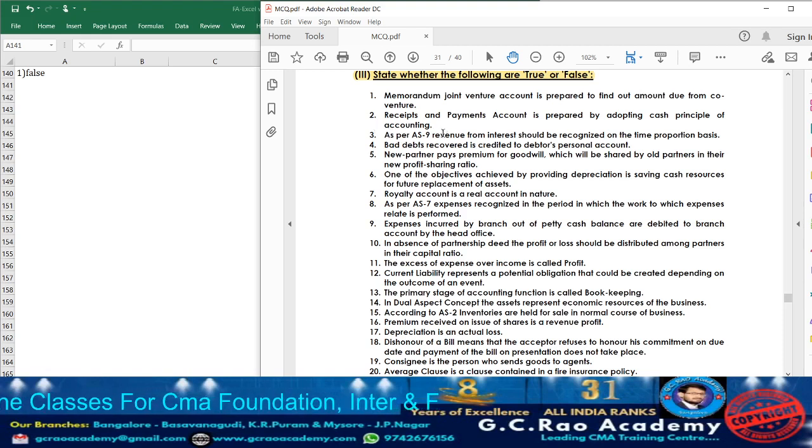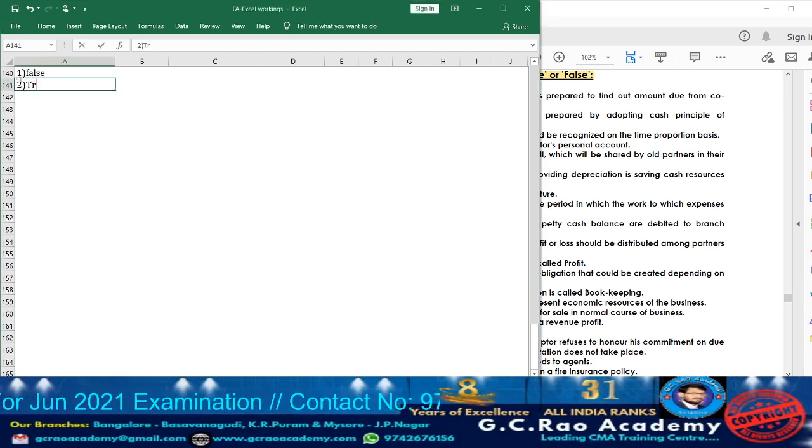Next, point number 2. Receipts and payments account is prepared by adopting cash principle of accounting. Yes, because receipts and payments account will be prepared for which organization? Non-trading organizations. And usually which principle do they adopt? Cash principle, because they are going to record actual cash receipts and actual cash payments. So whatever they have given, it is true. So take down point number 2, true.